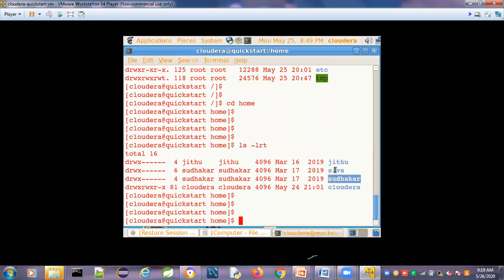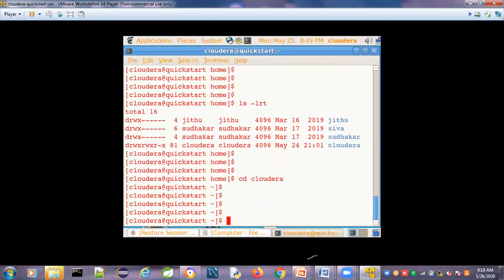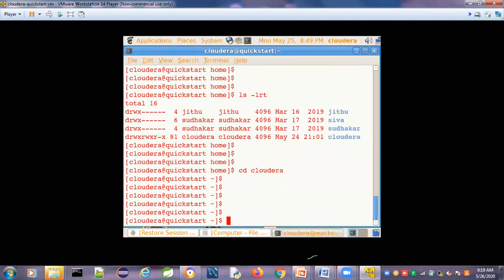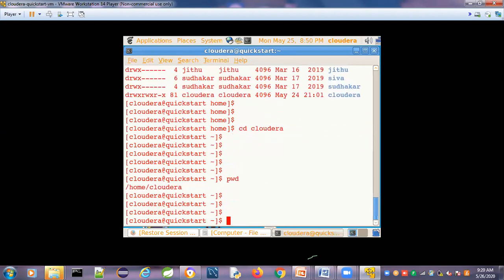Cloudera is one user, Sudhakar is one user, Shiva and Jitu. These are all the users under the home. Usually we are working under the Cloudera, so I want to go to the Cloudera directory: cd Cloudera. Once I went to the Cloudera directory, I want to check whether I am in the correct path or not.